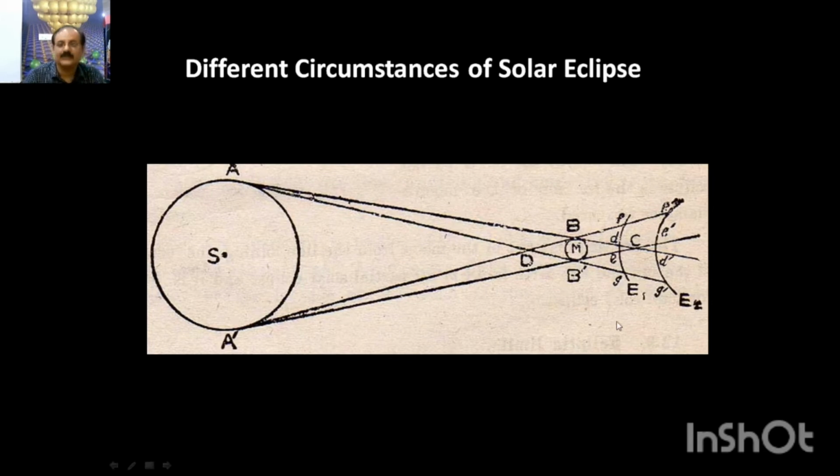The sun is here, the moon is here, and the Earth at two locations. Earth is here once, Earth is here another time. Every shadow has two parts. It has an umbra, that is the dark portion, and the penumbra, that is the semi-dark portion. If the moon is in the umbra in the case of a lunar eclipse, or Earth is in the umbra in the case of a solar eclipse, then if it is fully inside, we get a total eclipse. If it is partly inside, we get a partial eclipse.